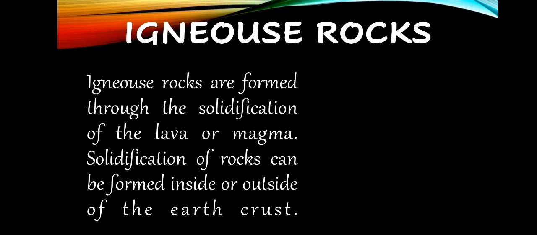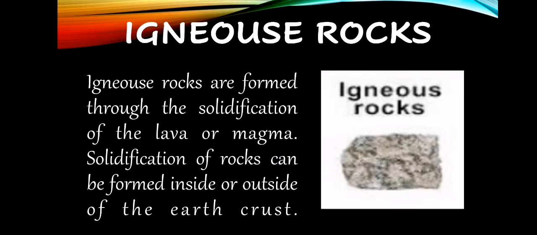When it cools down and solidifies, some rocks get formed, and these rocks are called igneous rocks. Some of the lava can be cooled down inside the earth's crust or sometimes outside it. This is an igneous rock.